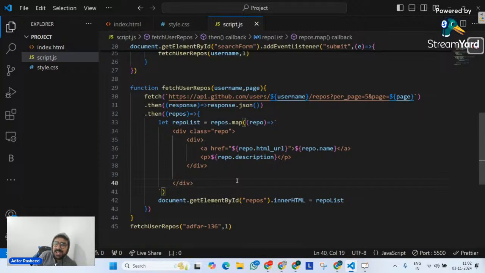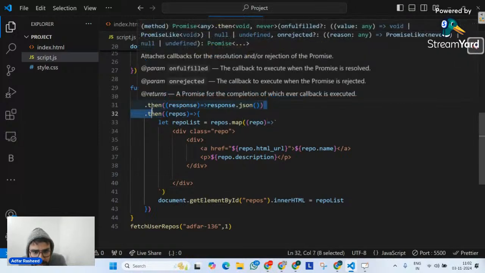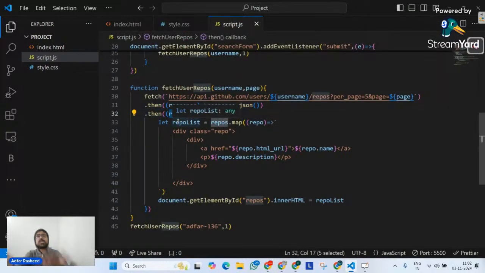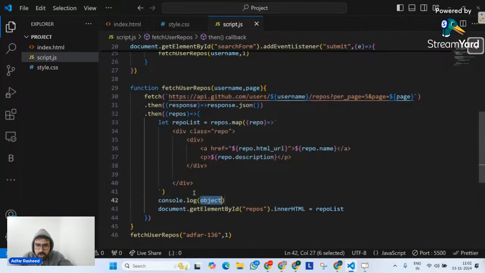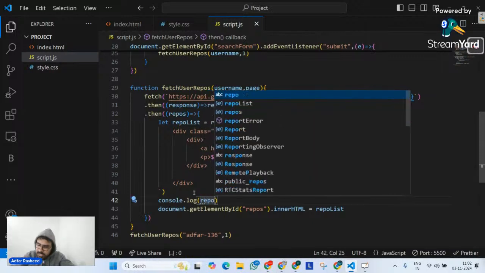We know that. But you guys tell me one thing here. Earlier, when I resolved this promise, this repos was also an array. But at that point of time, it was an array of objects, all of those repos that we have. Then I simply converted the repos array into an array of divs. Even let me try to console it. So console.log my repo list, and let's see what it prints.